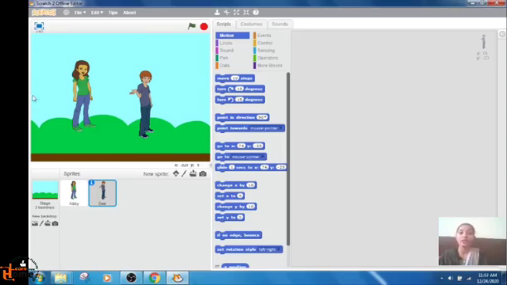The horizontal position of the sprite is determined by the x axis, and the vertical position is determined by the y axis. The middle of the stage, the midpoint of the stage, on that point the x and y, both the axes have 0 values. 0, 0 is the position that is the midpoint of the stage. The x axis ranges from 240 to minus 240.